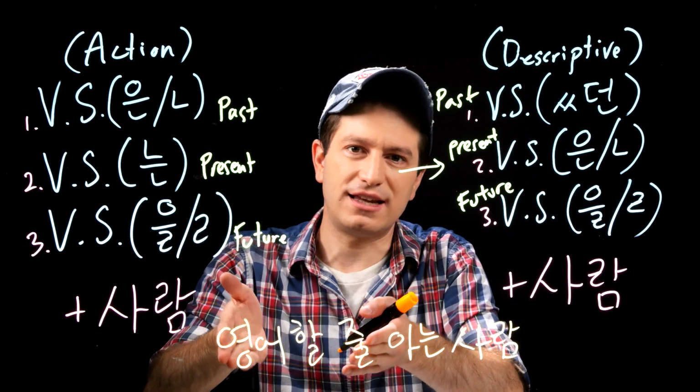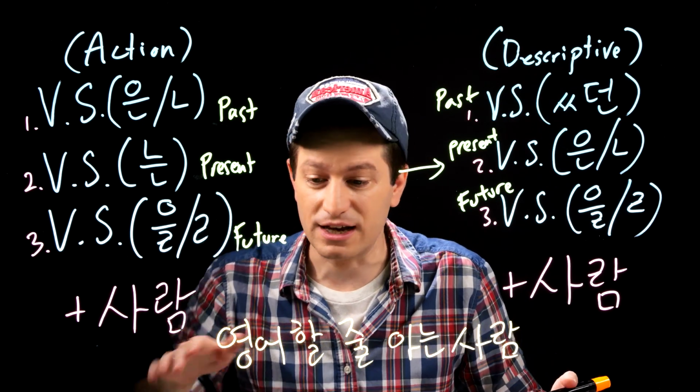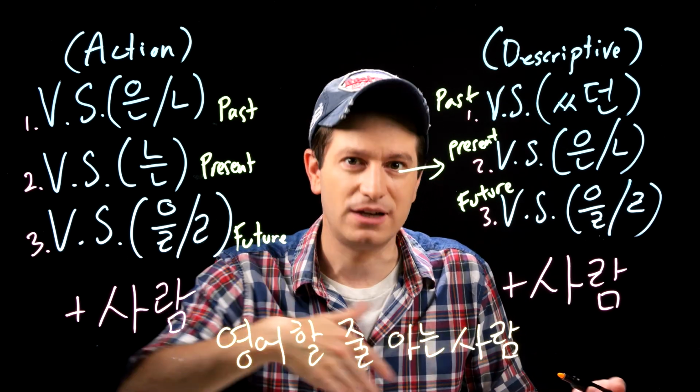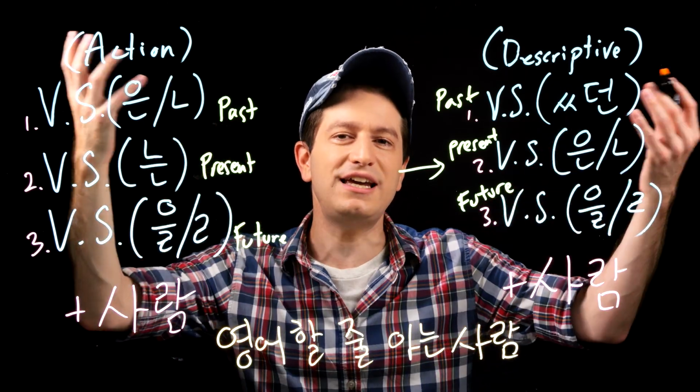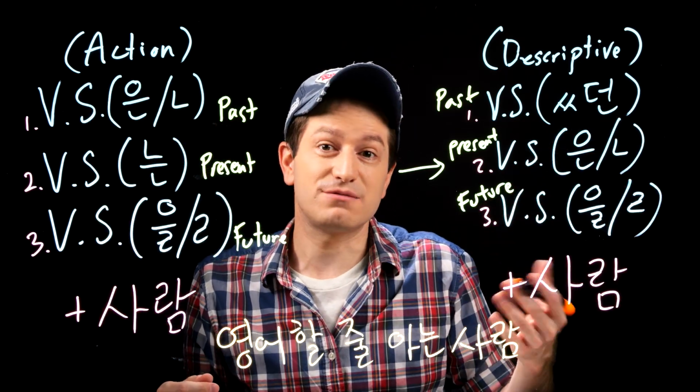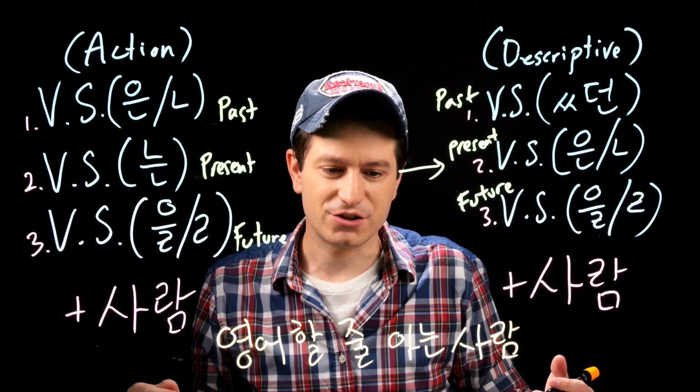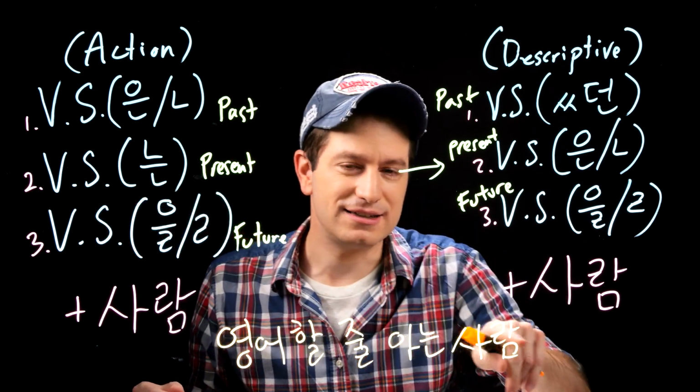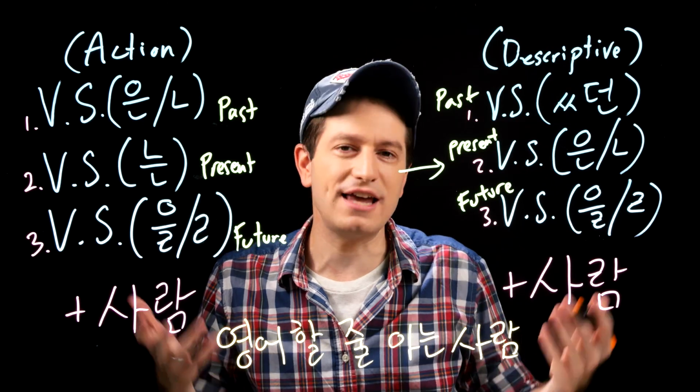And you can change this to anything else. Is there someone who knows how to speak Korean? 한국어 할 줄 아는 사람 있어요? You can say, is there anyone here who likes food? So you could say 좋아하는 사람 있어요? Is there anyone who likes whatever?